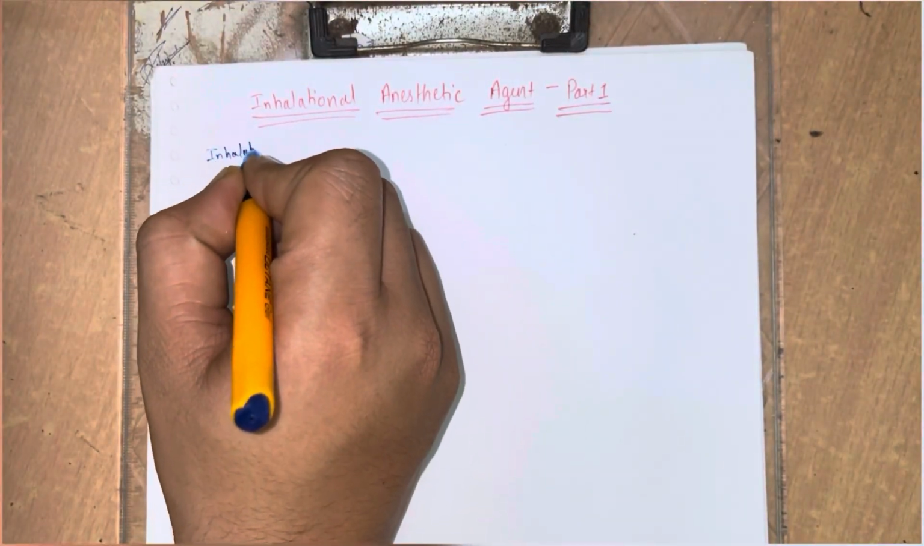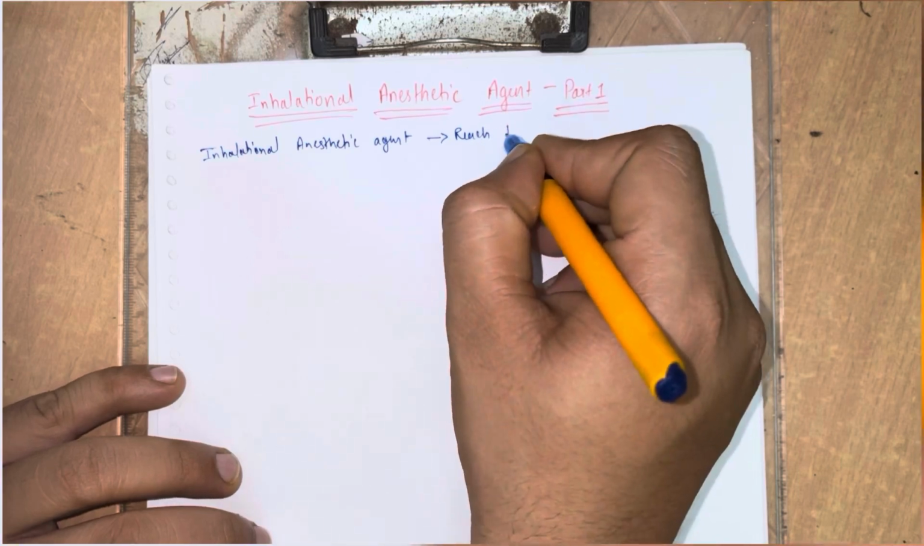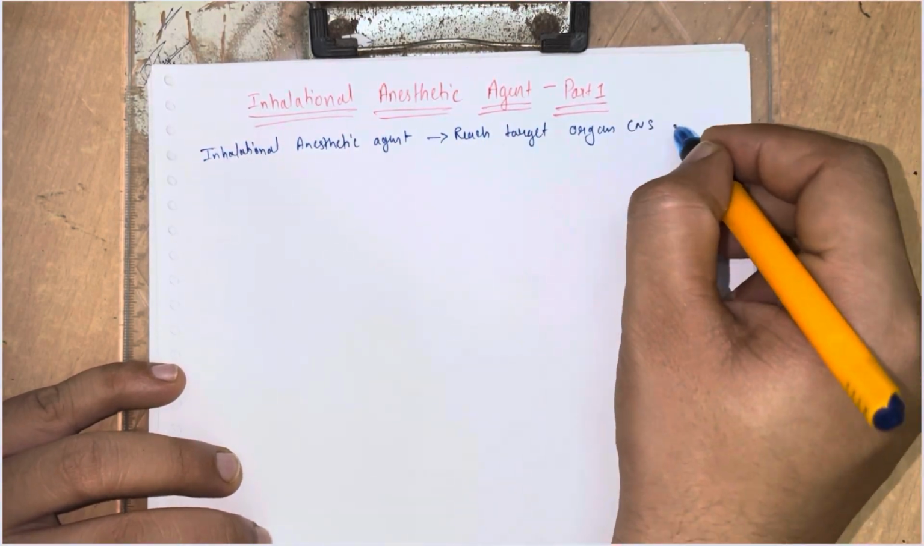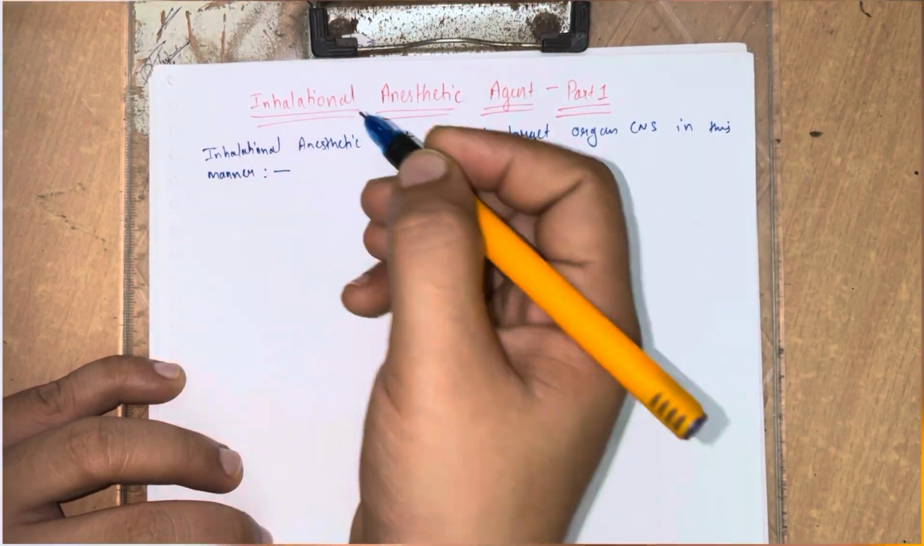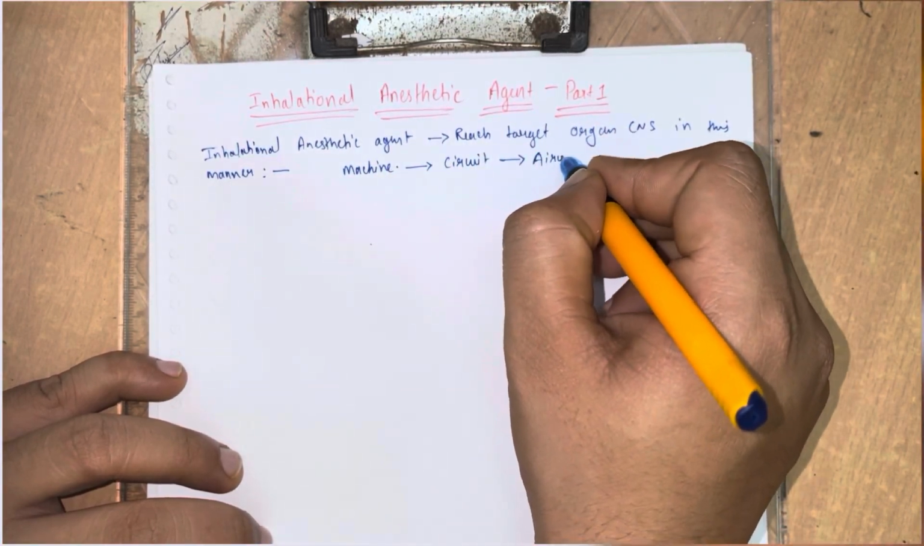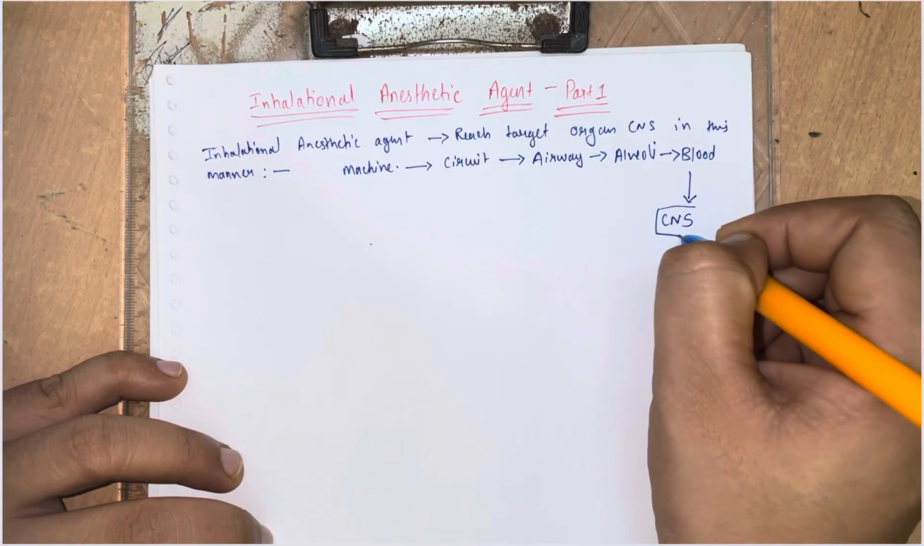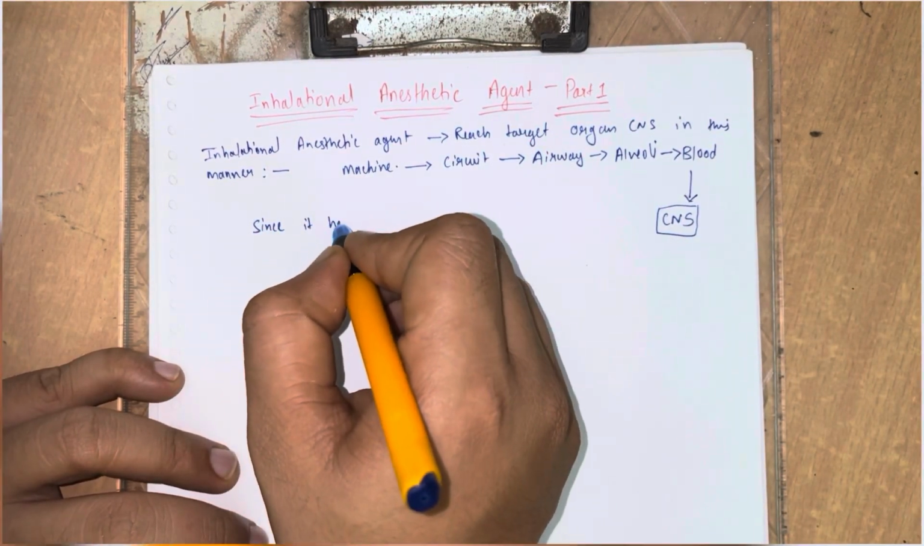Hello guys, today we talk about the inhalational anesthetic agents. Inhalational anesthetic agents reach the target organ, that is the central nervous system, in this manner. First the anesthetic agent goes to the machine, then the circuit, then the airway, then reaches the alveoli, thereafter the blood, and at last reaches the central nervous system.